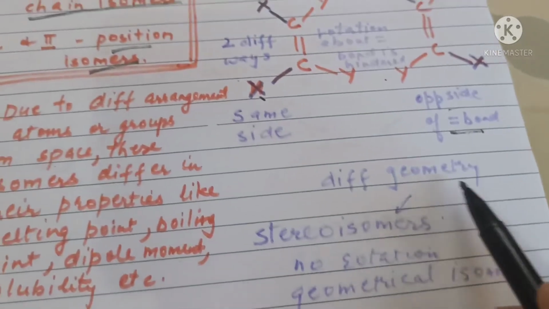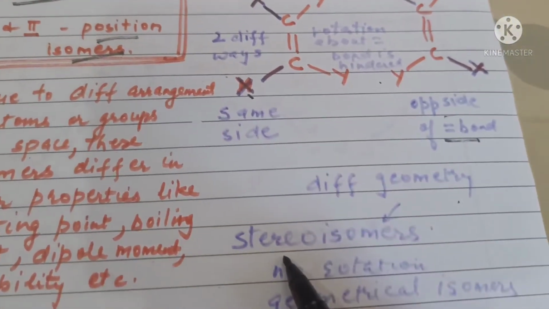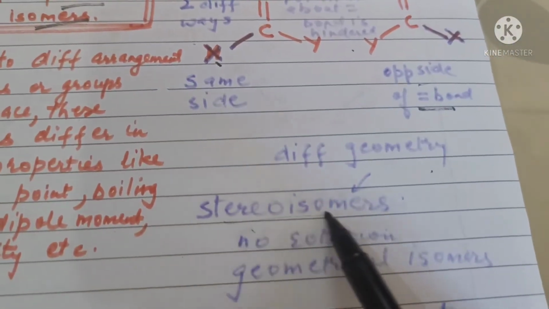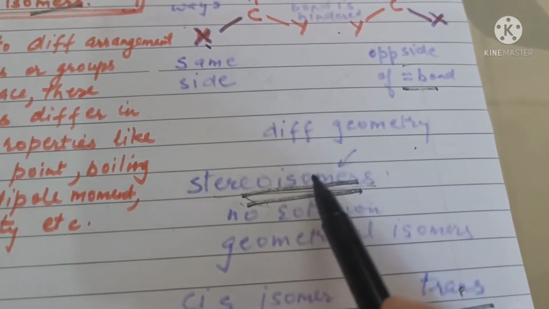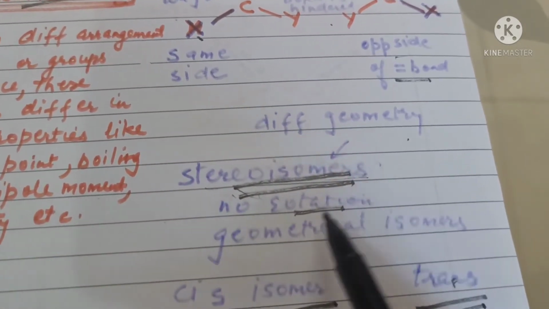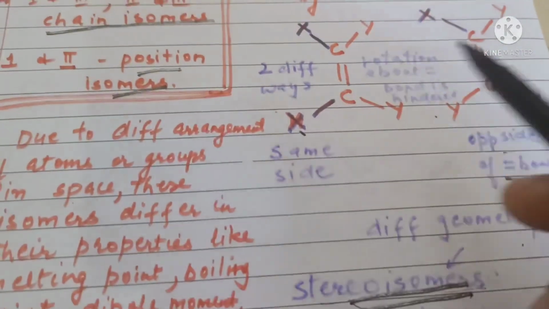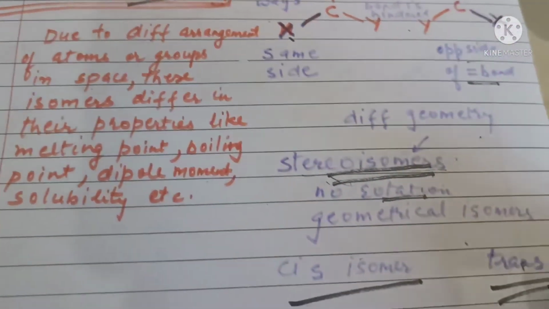So they have different geometry. Such compounds which differ on account of their arrangement in space are called stereoisomers. The presence of stereoisomers occurs because no rotation is possible about the carbon-carbon double bond. So these two have different geometries, so they are also called geometrical isomers of each other.